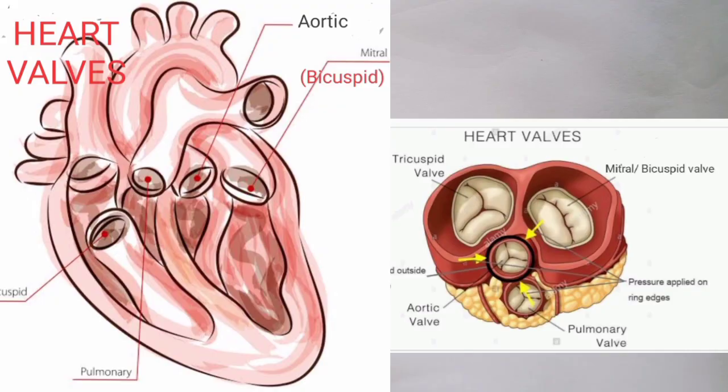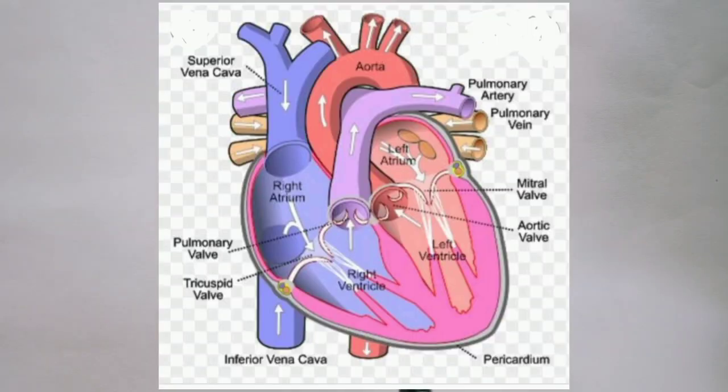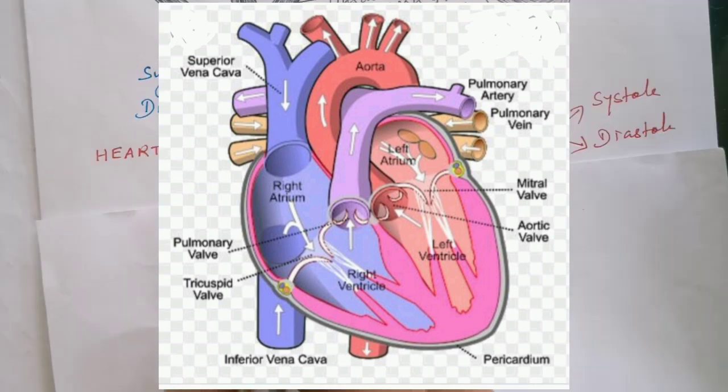The picture shown over here gives a clear view of the shape of some of the valves present inside our heart. Like we can see here very clearly that the tricuspid valves have 3 flaps, the bicuspid valves have 2 flaps, the aortic semilunar valves have 3 flaps, and the pulmonary semilunar valves also have 3 flaps. And this beautiful picture shows the path of circulation of blood inside our heart, shown with the help of arrows, which now we are going to learn in detail.